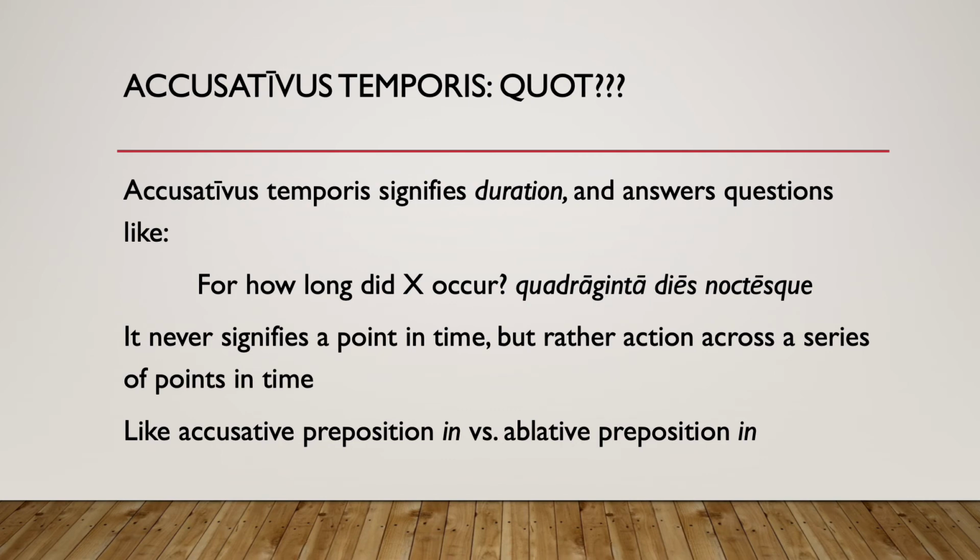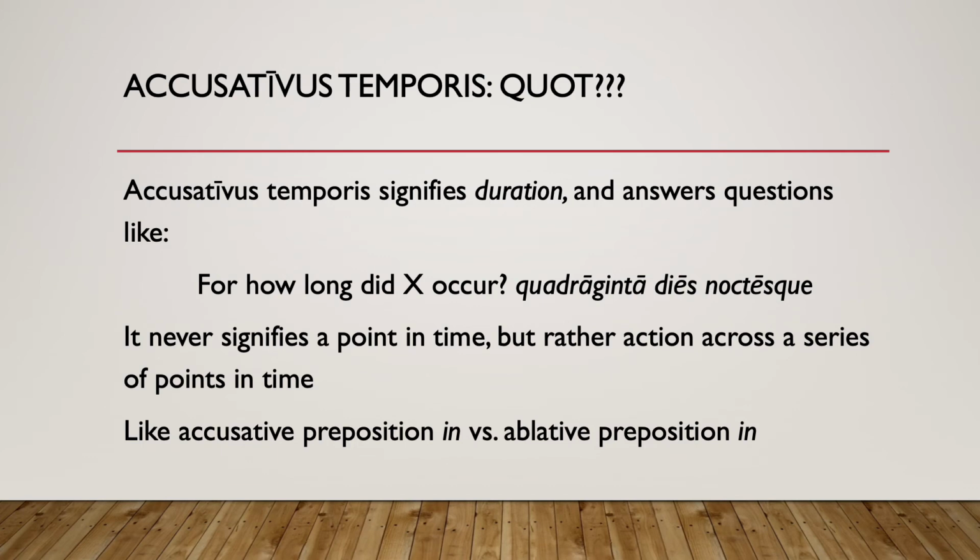As such, the accusativus temporis always indicates duration, an action across a series of points in time. The rain fell, that's our action, for 40 separate and conjoined days and nights, for 40 continuous days and nights. It never signifies a single point in time, like a single night. Instead, it's always a series of points in time. And so the accusativus temporis oftentimes is used in the plural, like, I slept for 8 hours last night, I feel great.